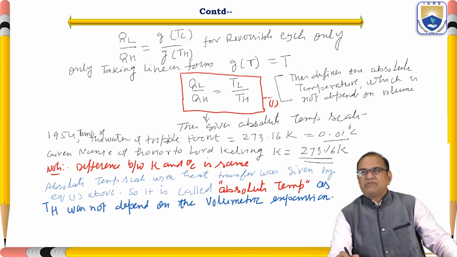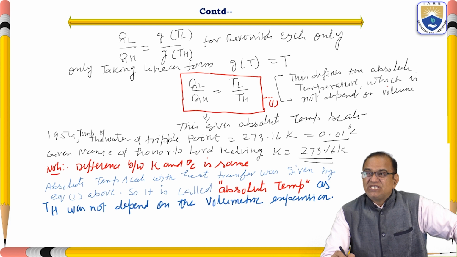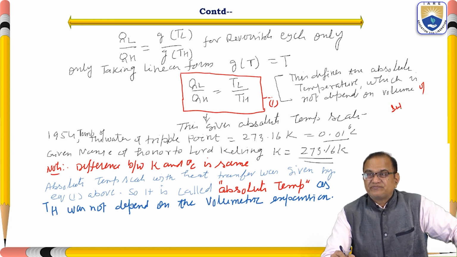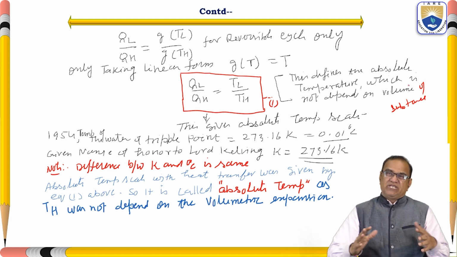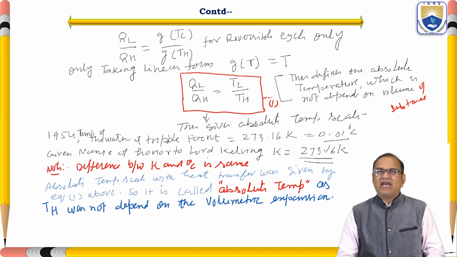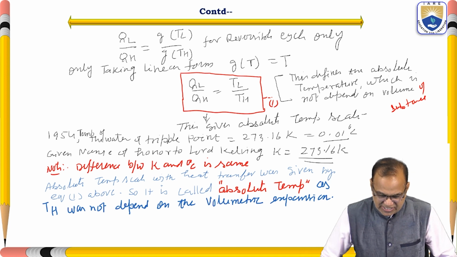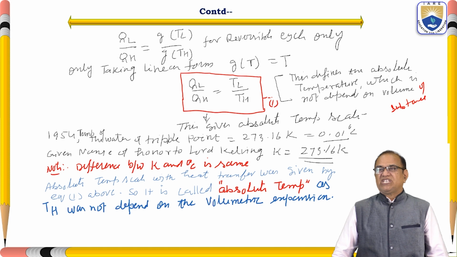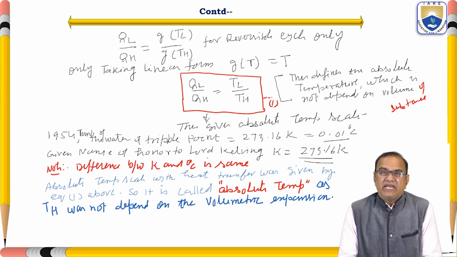This defines the absolute temperature, which is not dependent on the volume of the substance. From here we got the absolute temperature, and QL by QH is equal to TL by TH gives the absolute temperature scale.